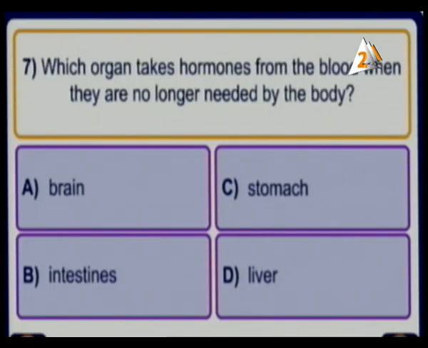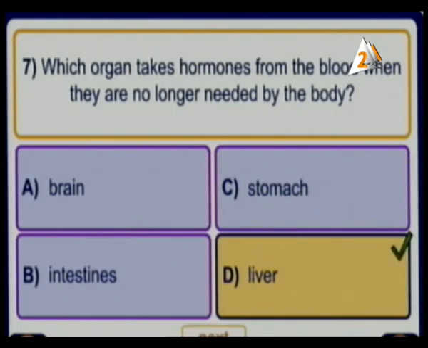Which organ takes hormones from the blood when they are no longer needed by the body? We have the hormones here. Which part? Brain, intestines, stomach, or liver. So here we have liver.